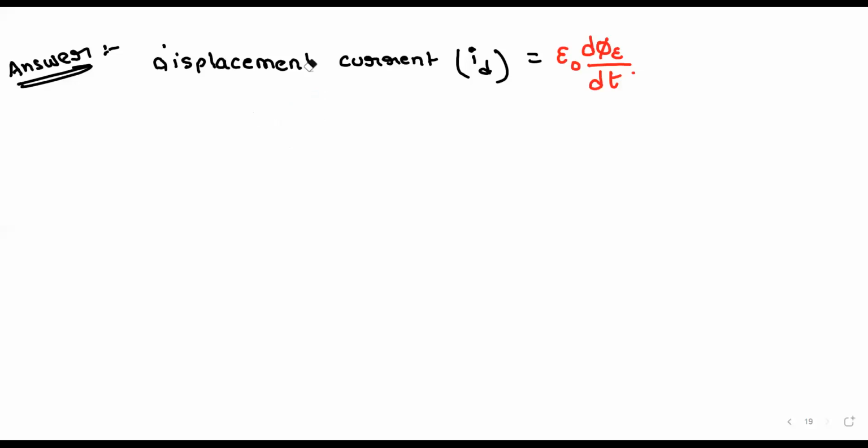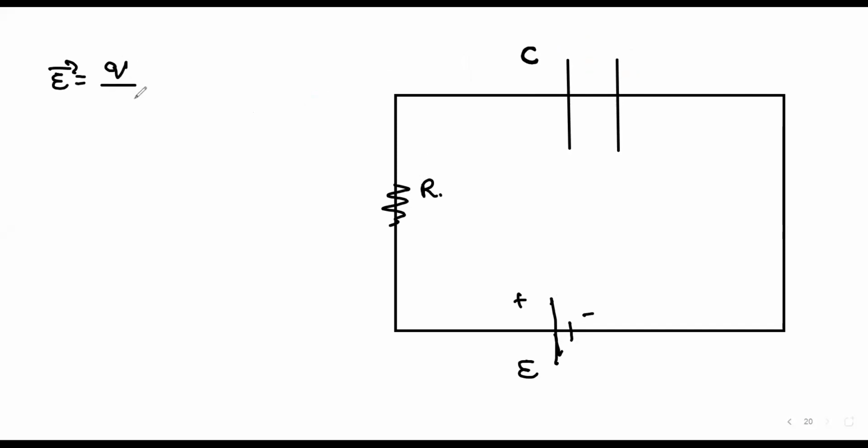Now look here. The given diagram is like this. This is a capacitor C, and this is a battery with minus and plus, E, and we have a resistance R, right? So what is the electric field? Electric field E is how much? Q by A epsilon naught, right?